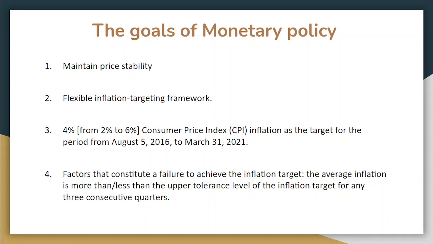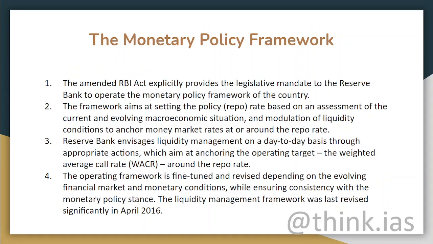The central government has notified the factors which constitute failure of achieving this inflation target. One, if the average inflation is more than 6%, that is, the higher upper tolerance level of the inflation target, for any 3 consecutive quarters. Similarly, if the average inflation rate is less than the lower tolerance level, that is 2%, for any 3 consecutive quarters. Now we have to talk about the policy framework.